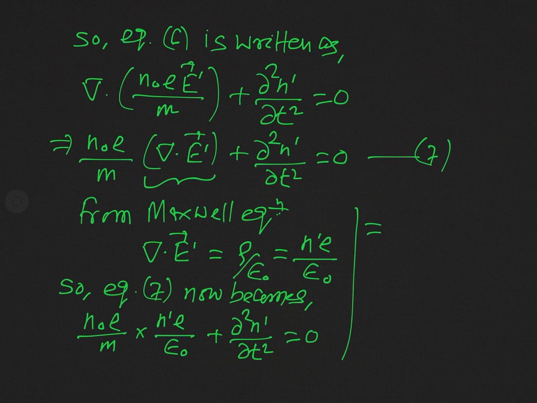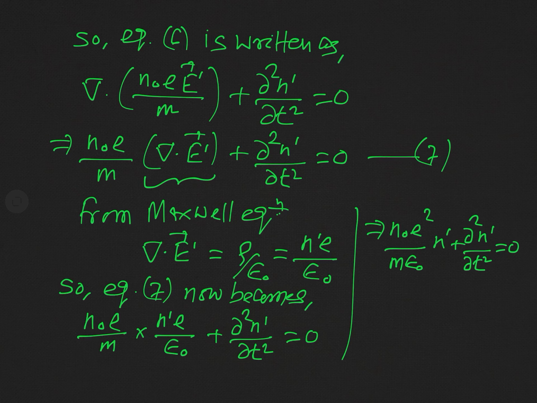And in a simplified manner you can write this equation as n naught e square over m epsilon naught into n dashed plus del 2 n dashed by del t square, and this is equal to 0.